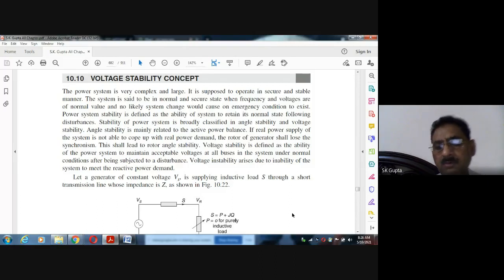Overall, reactive power demand should be matched with the supply, and if it is not matched, then the voltage goes down.